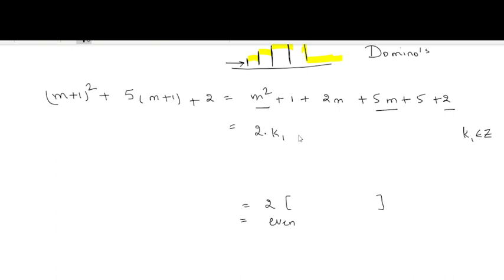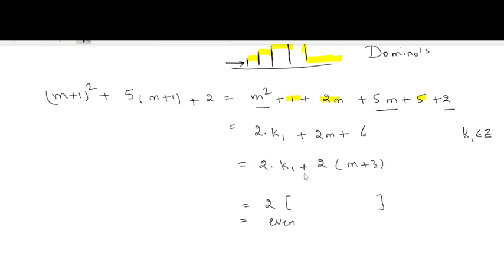And we are left with 2m plus 6. These numbers are left: 1, 2m and 5, giving 2m plus 6. So we can take out 2 outside, m plus 3, and this is 2k1.